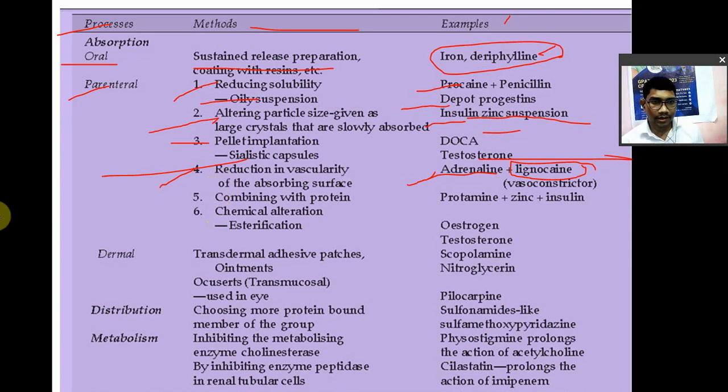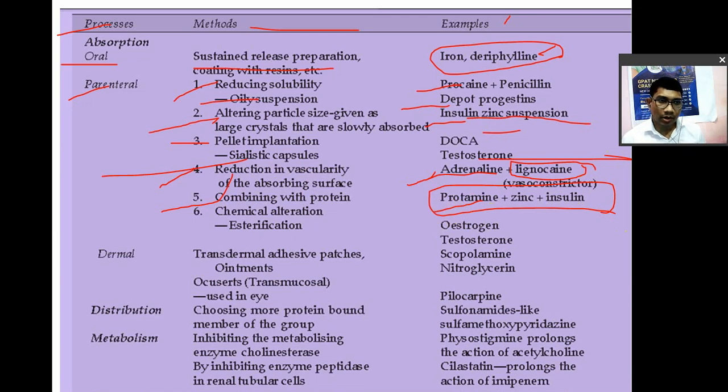Then next, combining the drug with a protein. If you make a complex of the drug with a protein, some protein of the body itself, that protein will slowly dissociate and slowly release that drug. So there will be increased duration of action. For example, in case of protamine zinc insulin. Insulin is very rapid acting with a short duration of action. To increase the duration of action, it is combined with protamine. Protamine is a protein. Protamine zinc insulin suspension has a sustained action, a longer duration of action.